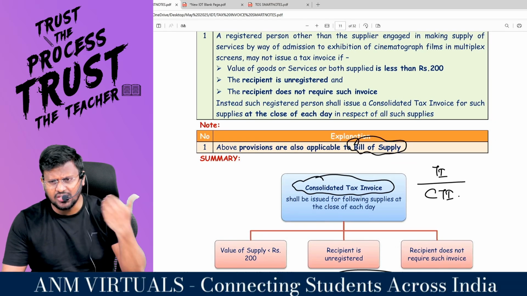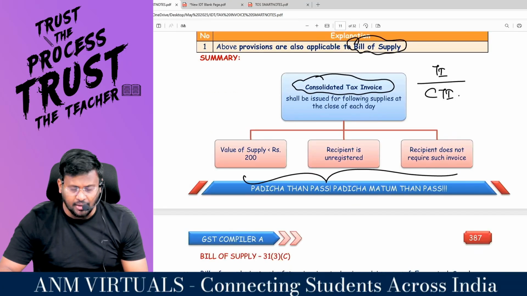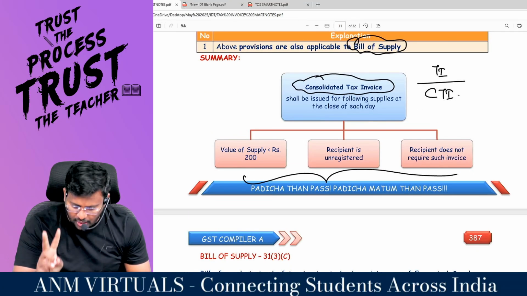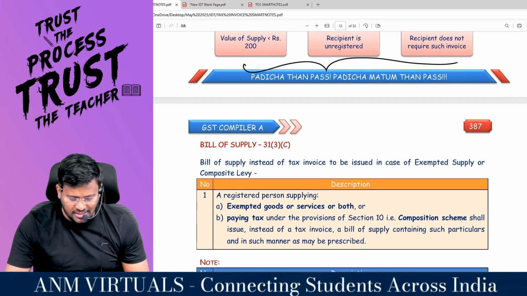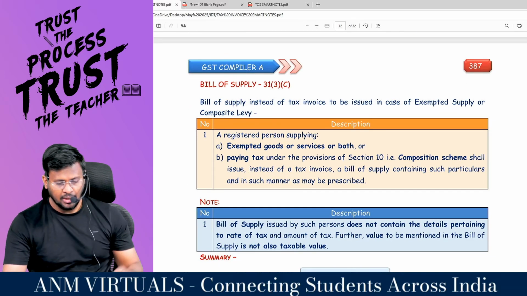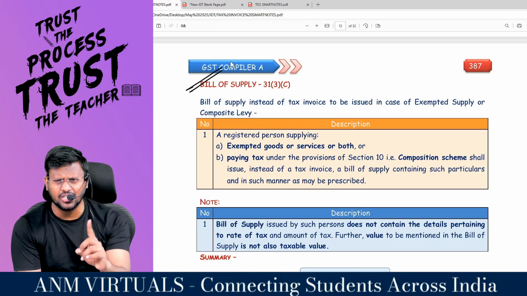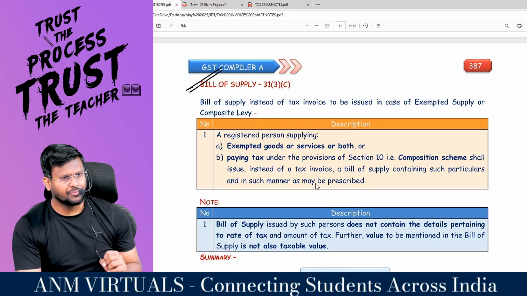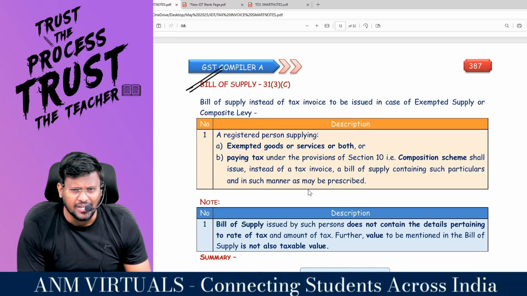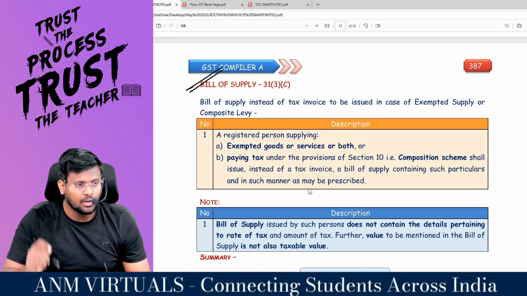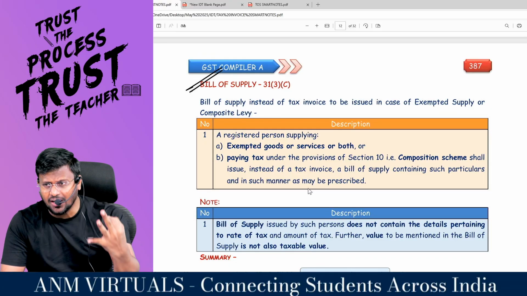The same concept will be applicable for bill of supply also. What are the three conditions? Value of supply should be less than 200. The recipient is an unregistered person and the recipient does not require such tax invoice. Are you all really with me? Next, we are going to talk about bill of supply. So, what is 31 subsection 3 clause A? Revised tax invoice and consolidated revised tax invoice. What is 31 subsection 3 clause B? Consolidated tax invoice on a daily basis if three conditions are satisfied.